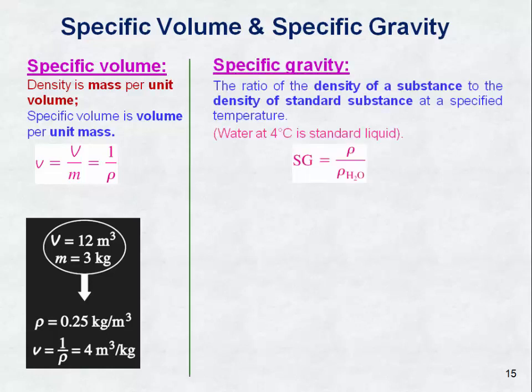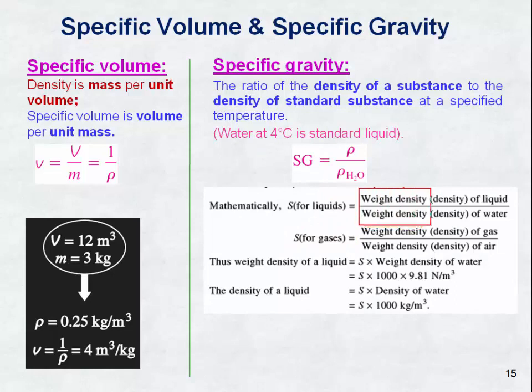The next one is specific gravity. It is the ratio of the density of a substance to the density of a standard substance at a specific temperature, generally 4 degrees Celsius. The standard liquid is water. Specific gravity is equal to ρ by ρ of water. Generally, weight density of liquid divided by weight density of water.